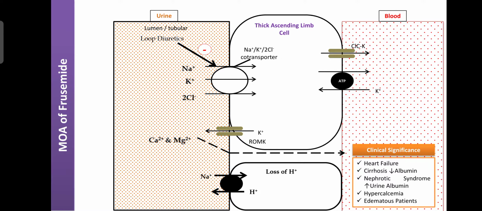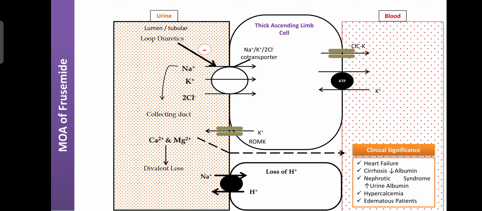Due to that, they remain in the urine. Then finally they are collected in the collecting duct, and through the collecting duct they are excreted in the urine. Like that, loop diuretics like furosemide enhance the excretion of sodium, potassium, chloride, as well as calcium and magnesium.